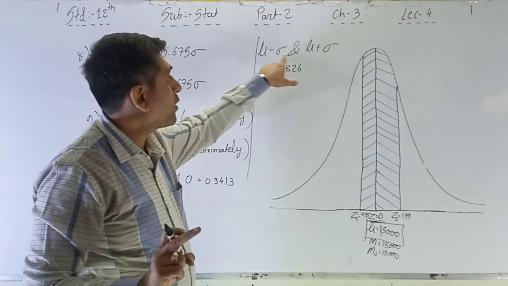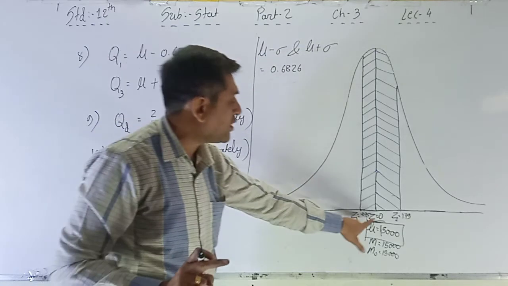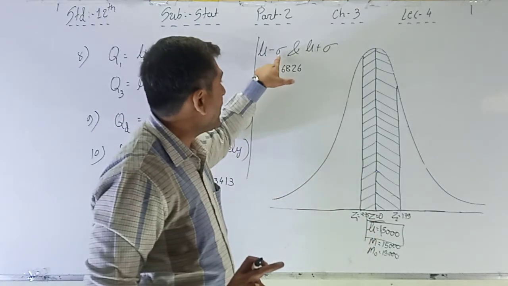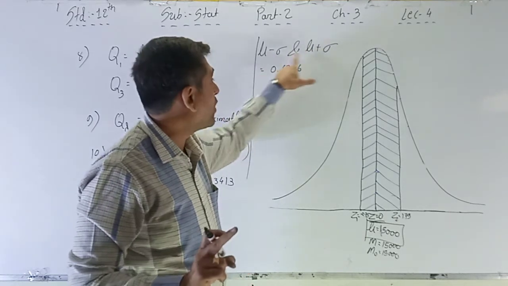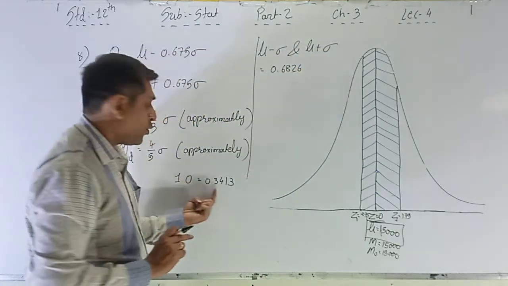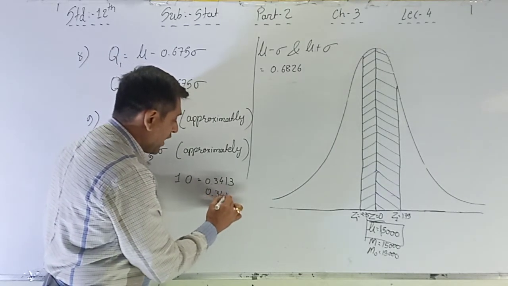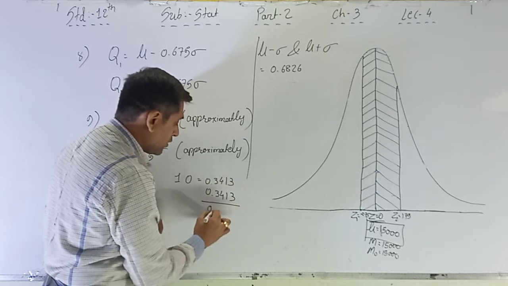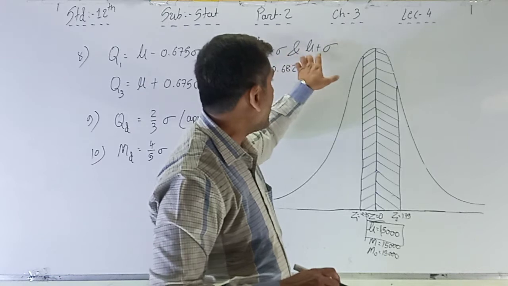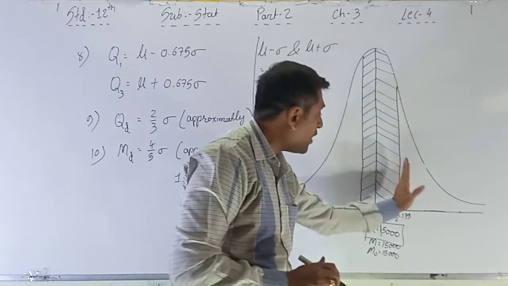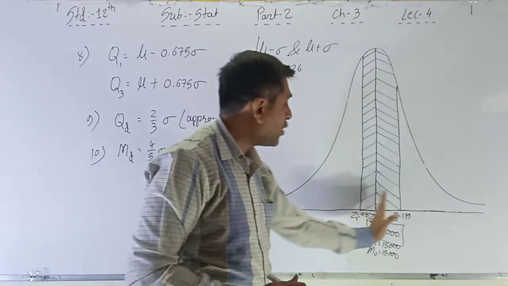Here sigma is equal to 1. Mu minus 1, that is 0. Mu is always 0 here. 0 minus 1, that is minus 1, and 0 plus 1, that is plus 1. Minus 1 to plus 1, so 0.34 plus 0.34. What is the exact value in total? Because the area lies on the minus and plus, that is on both sides of the perpendicular.